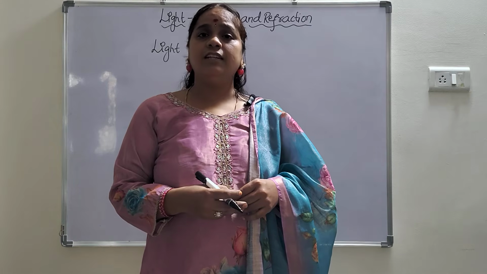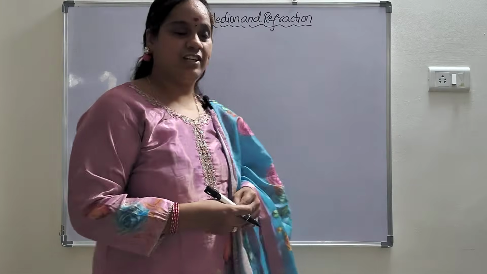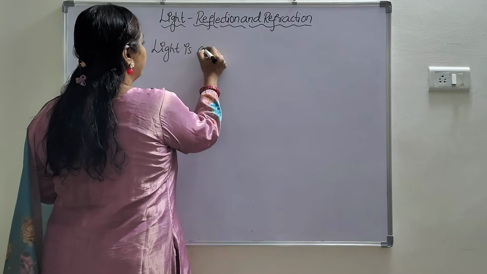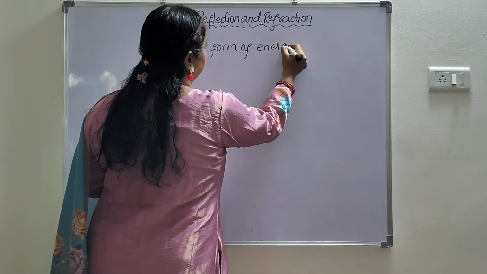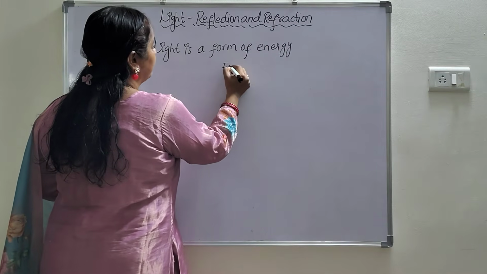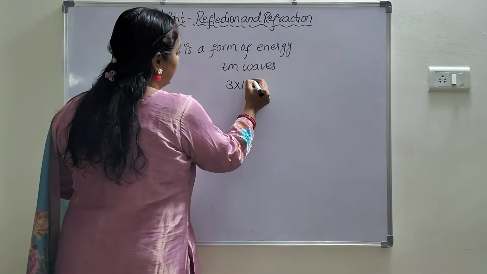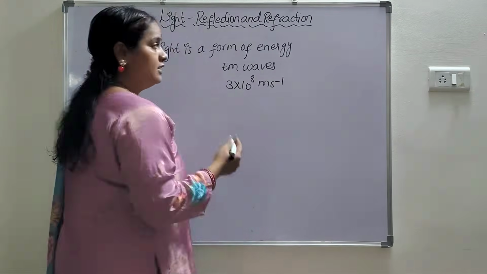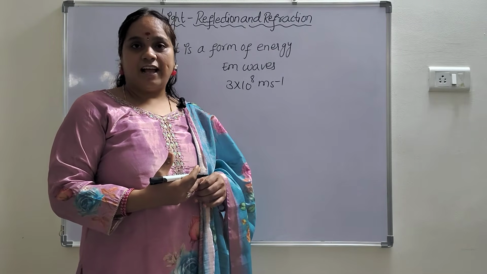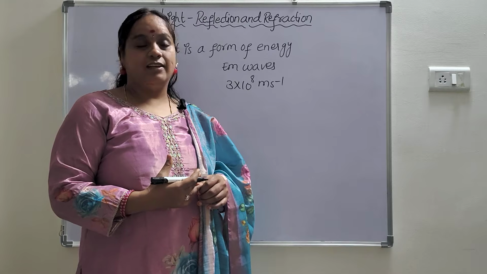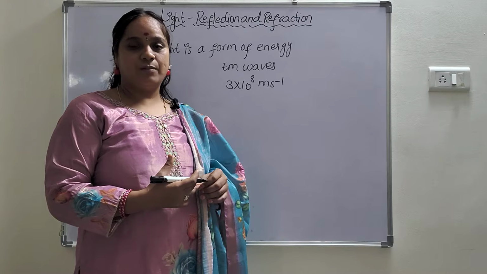From 8th and 9th classes, we have been learning that light is a form of energy. Light travels in the form of EM waves. The speed of light in air is 3 x 10^8 meters per second. These are all things we have been learning from grade 8 onwards. In this class, we'll discuss in detail light, reflection and refraction. In this video, we'll discuss reflection.